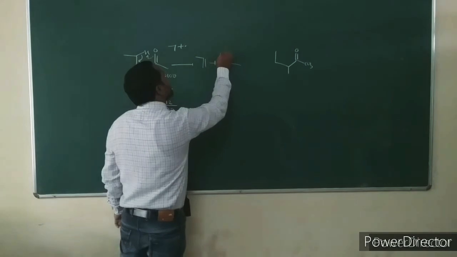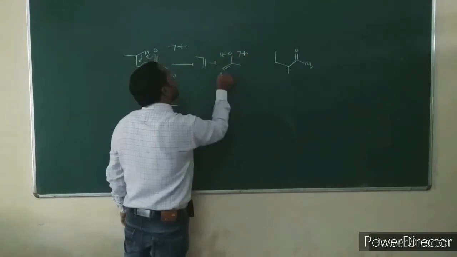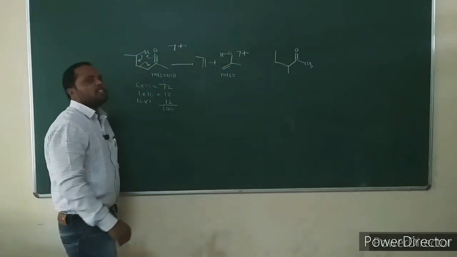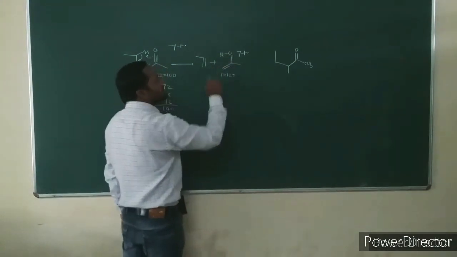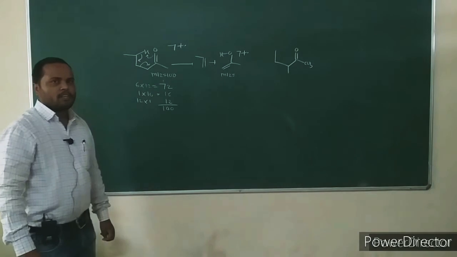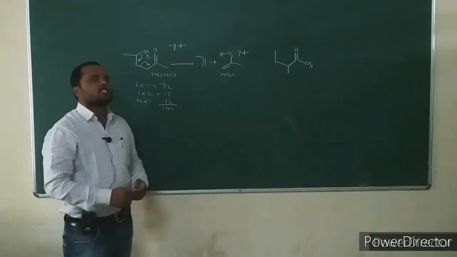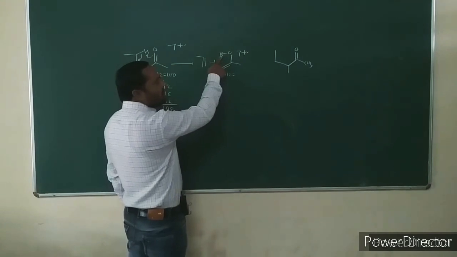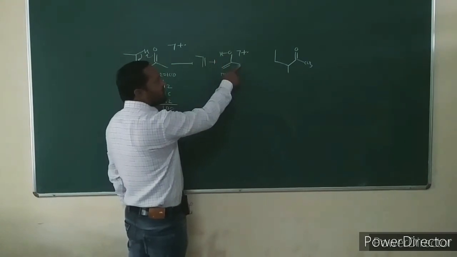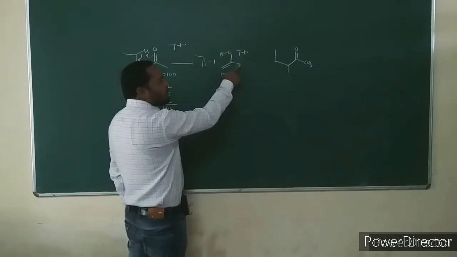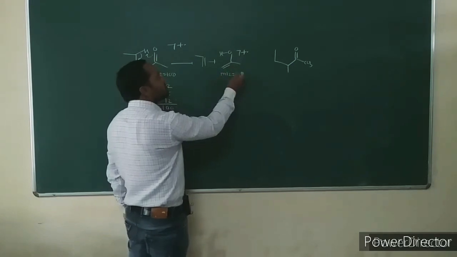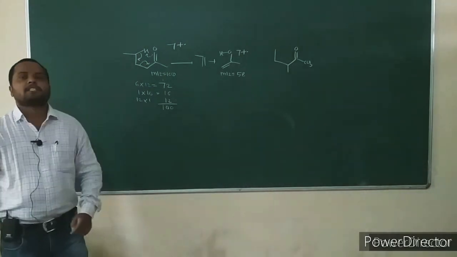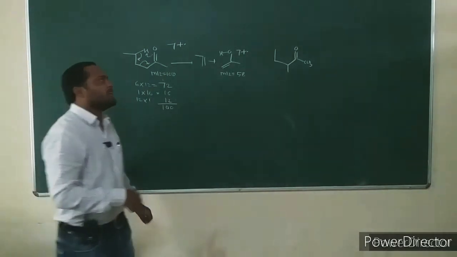There is formation of a fragment ion at mass to charge ratio: 3 carbons, 3 into 12, 36. 36 plus oxygen 16, 52. 52 plus 1, 53. 53 plus 6, 56, and 56 plus 2, 58. This fragment ion has mass to charge ratio 58.